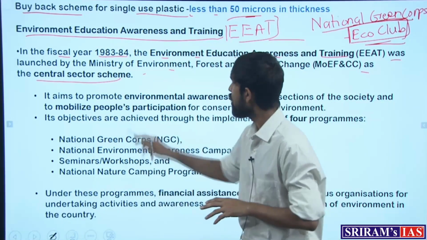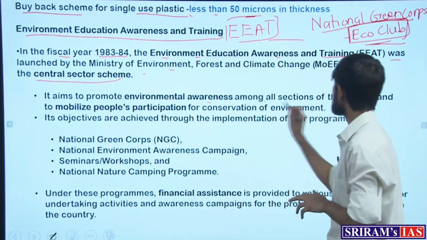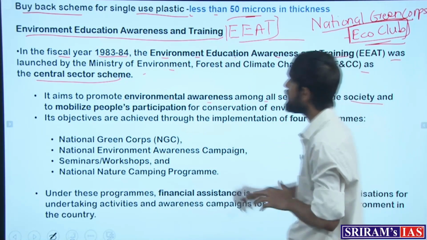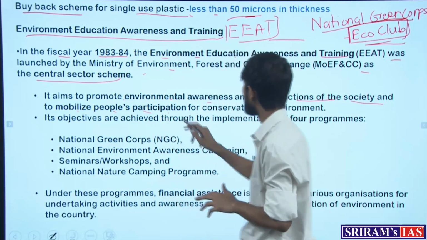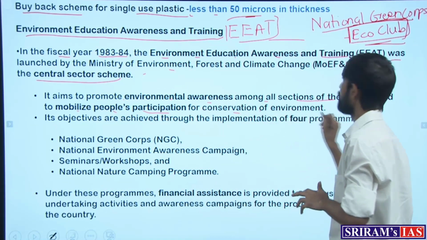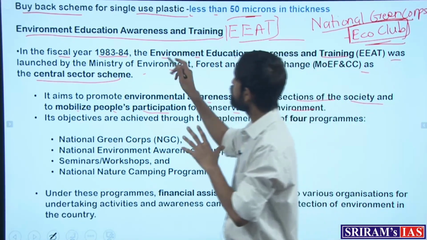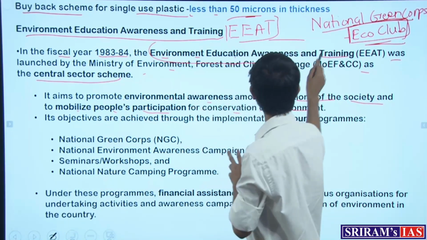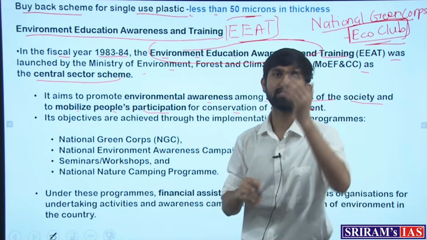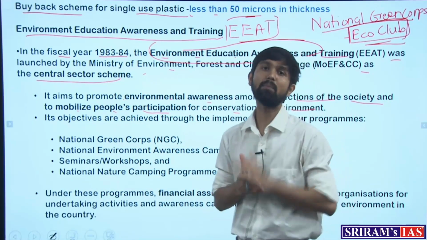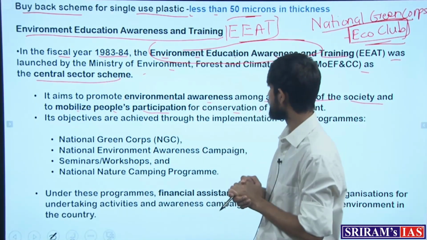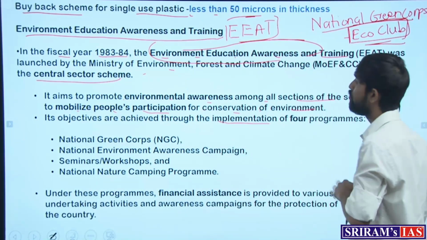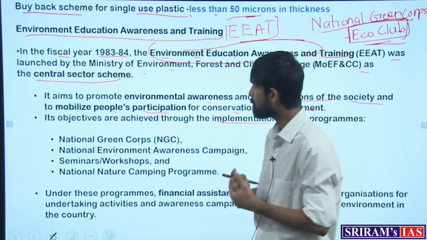This was done to promote environmental awareness among all sections of society and to mobilize people's participation for conservation of environment. And to further this education, awareness and training, certain sub-schemes were introduced through the implementation of 4 programs.